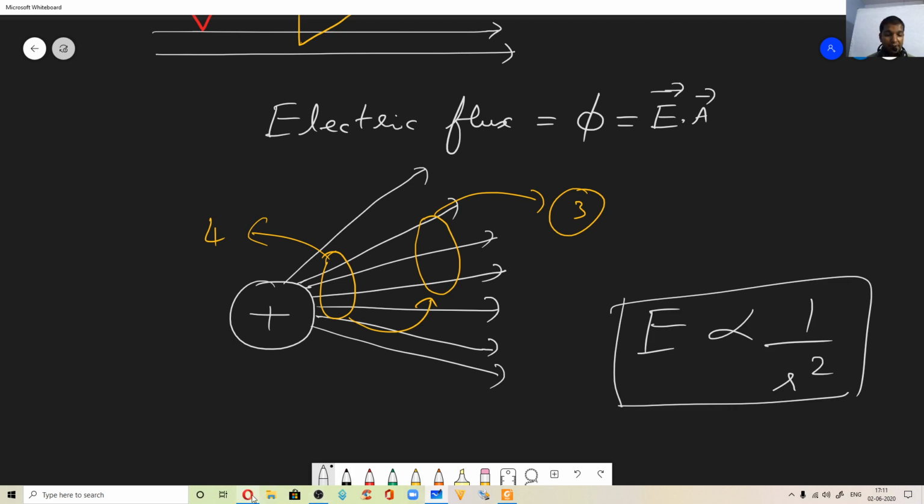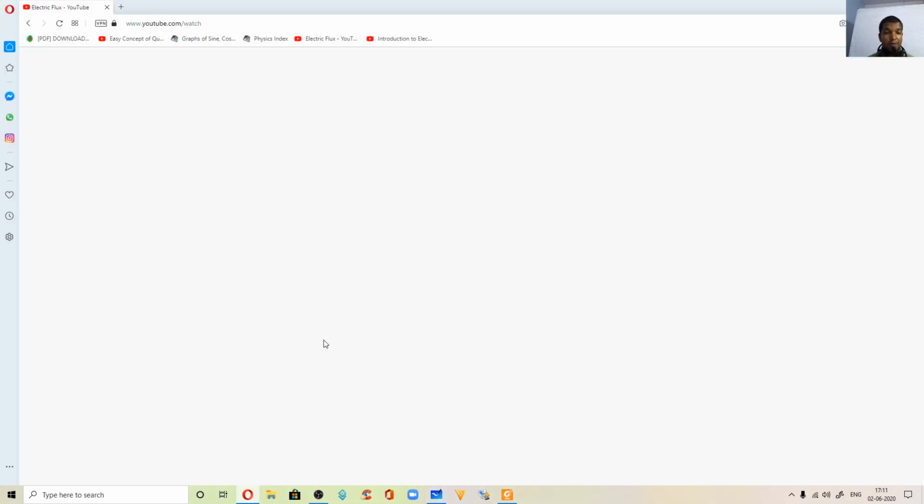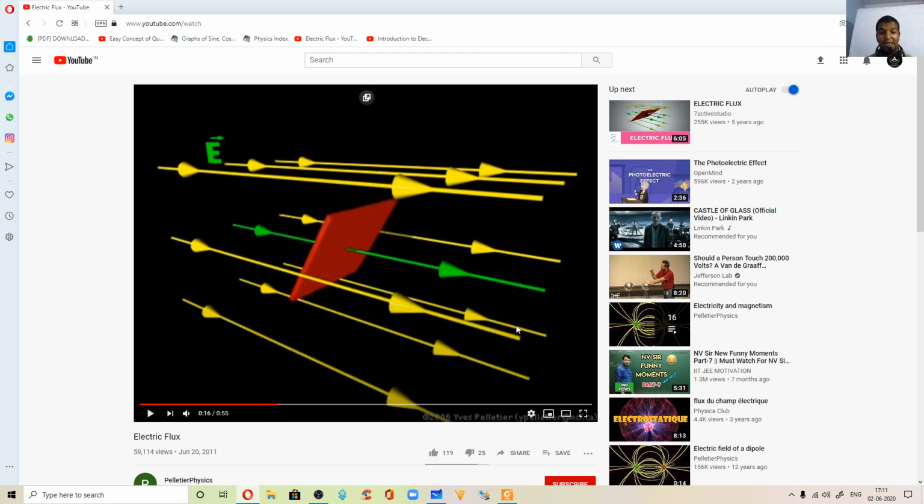Now if you see here, they have shown around 9 lines. More green arrows you start seeing here. Now more electric field lines are passing through that area. That means more number of electric field lines tells you the relative strength of the electric field.